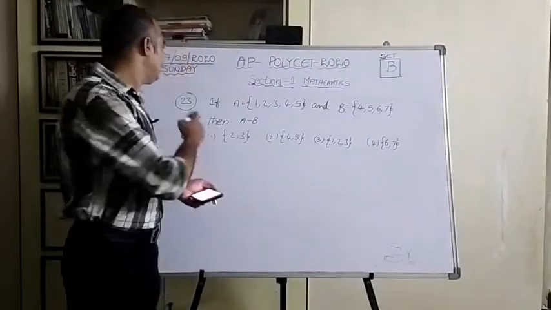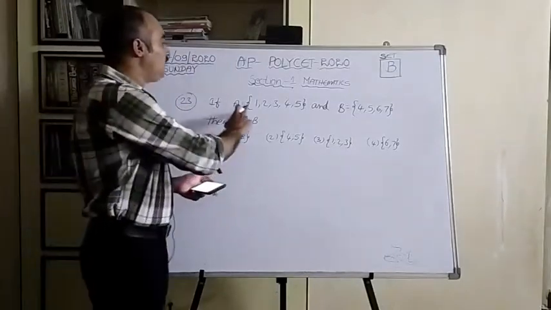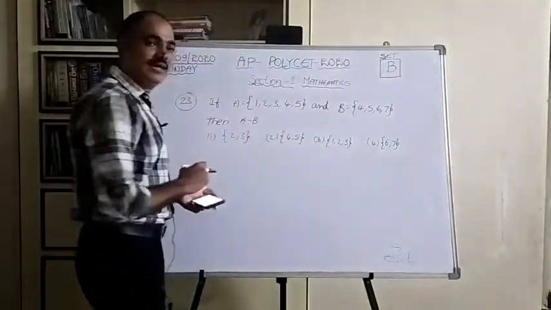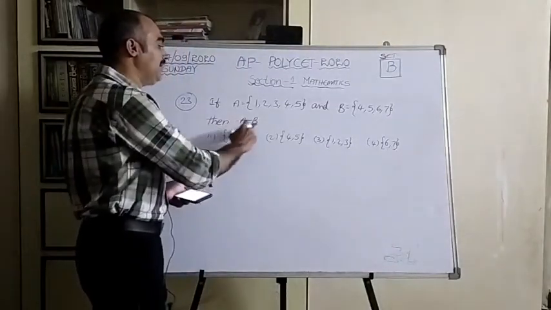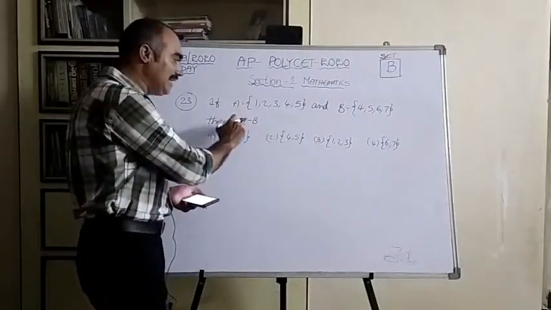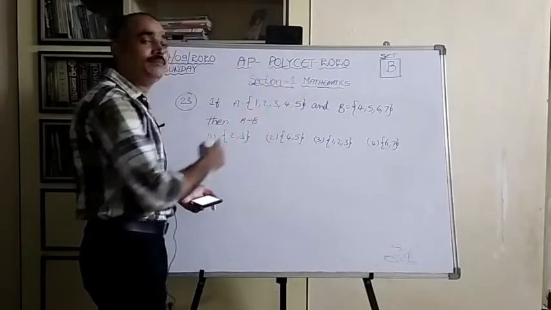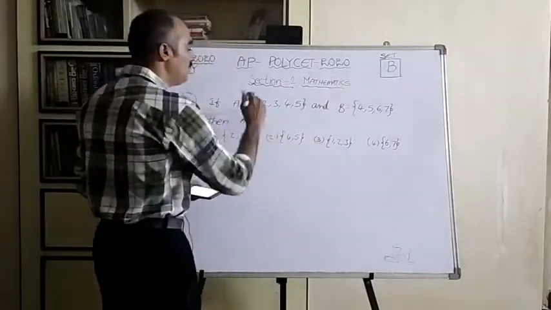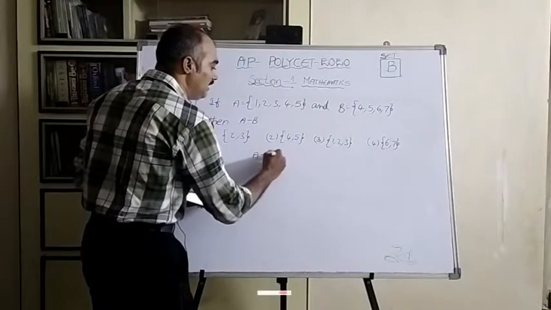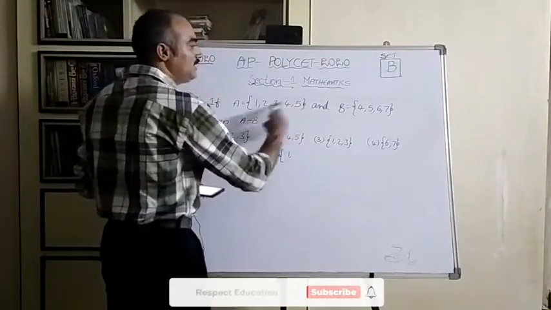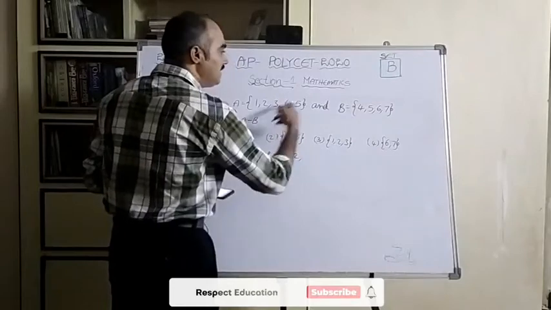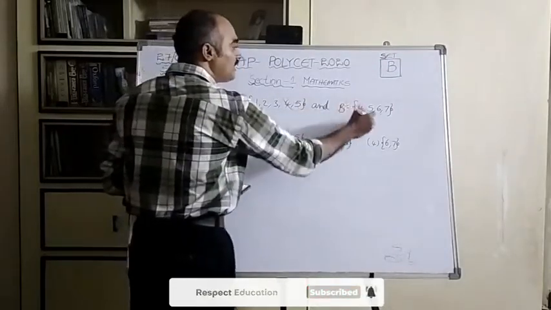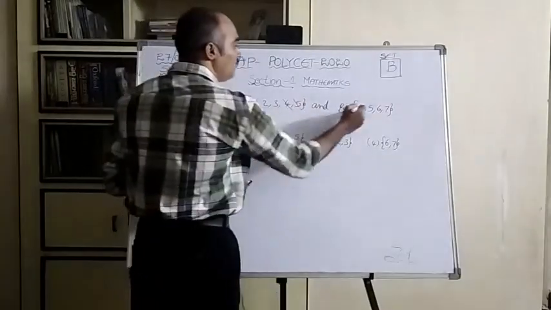Now let us see the 23rd question. If A equal to {1, 2, 3, 4, 5} and B equal to {4, 5, 6, 7}, then A minus B. It is very easy. A minus B indicates the elements which are there in A, which are not there in B. See here, 1 is there in A, children, it is not there in B. So 1 will come. Again 2 is there, 2 is not there in B. So 2. 3 is there, 3 is not there. So 3. But here 4 is there in both, so simply we can cancel them. 5 and 5 also cancel.